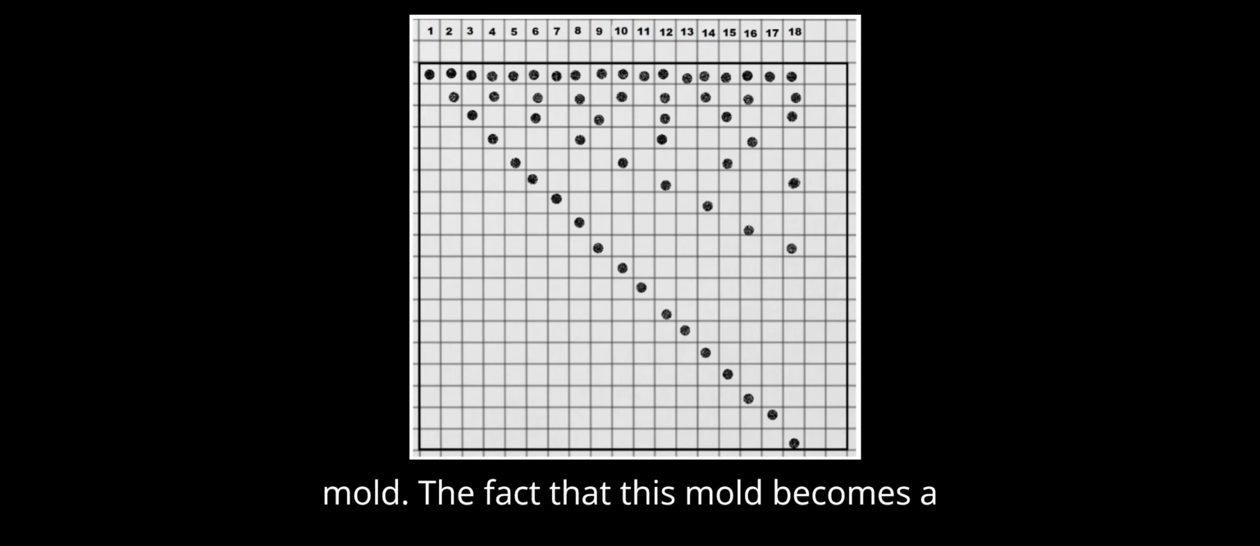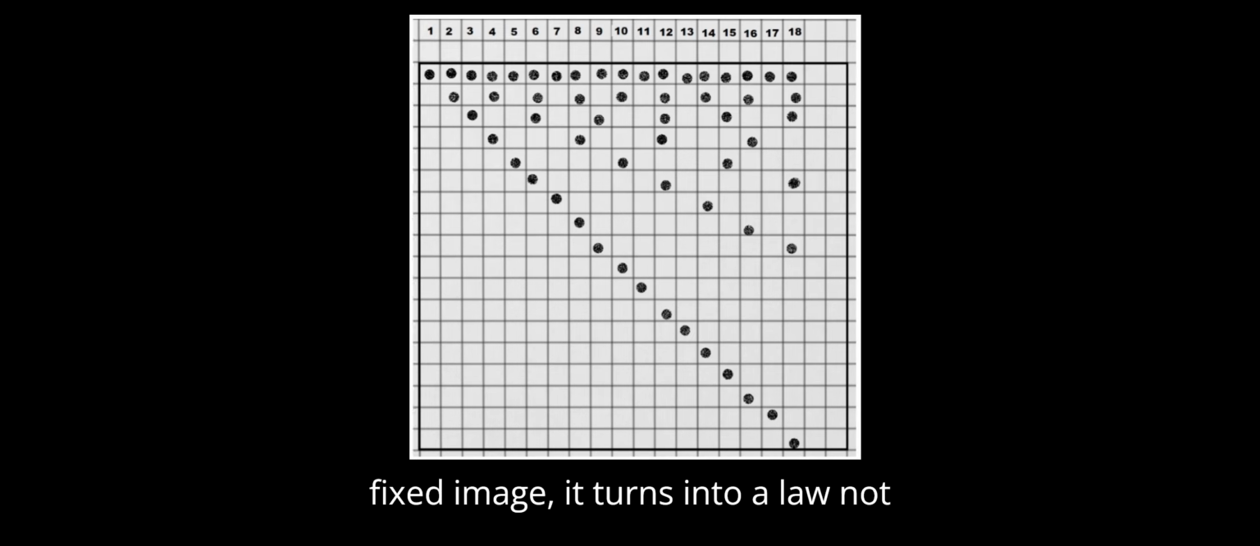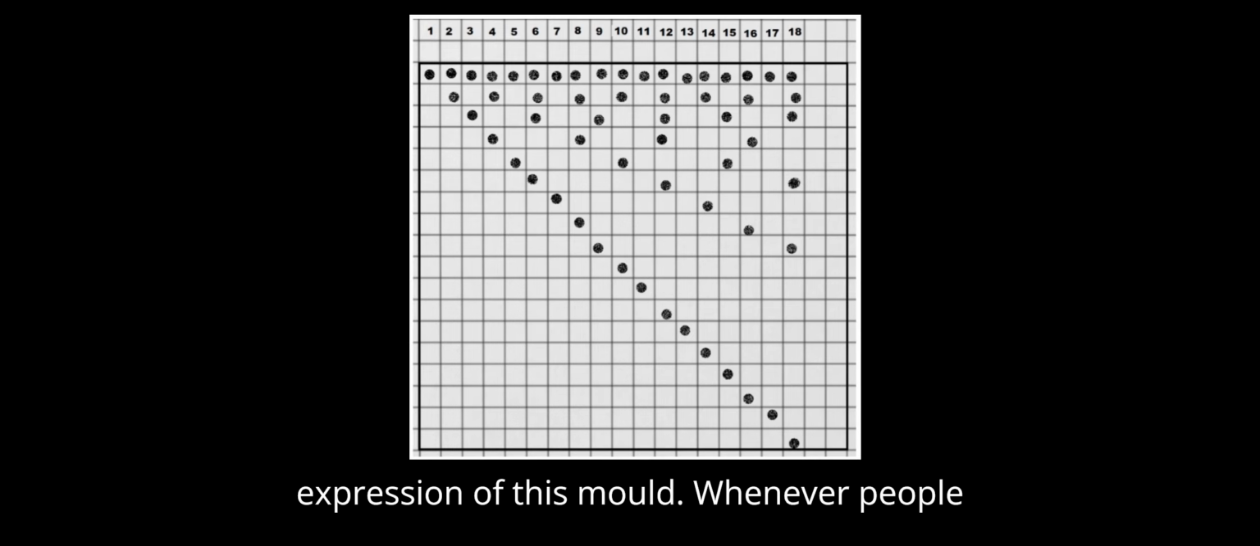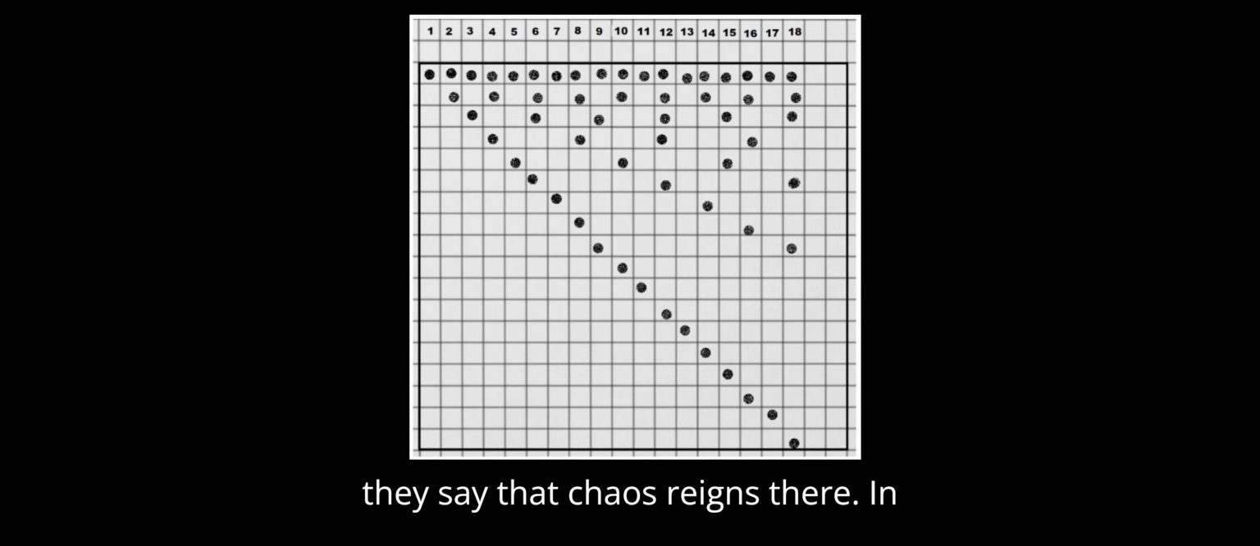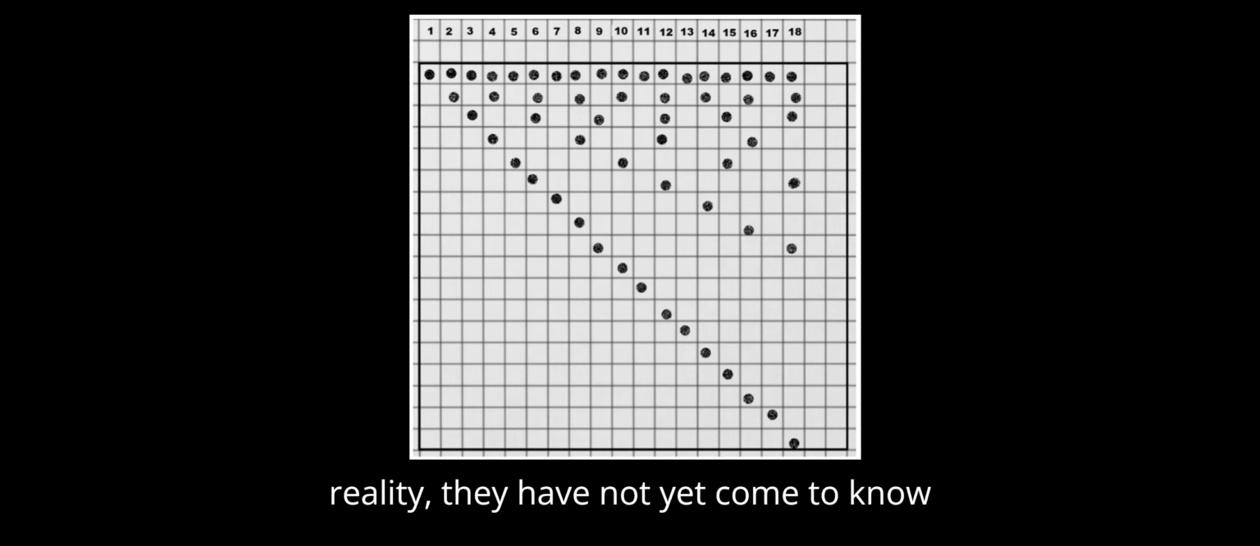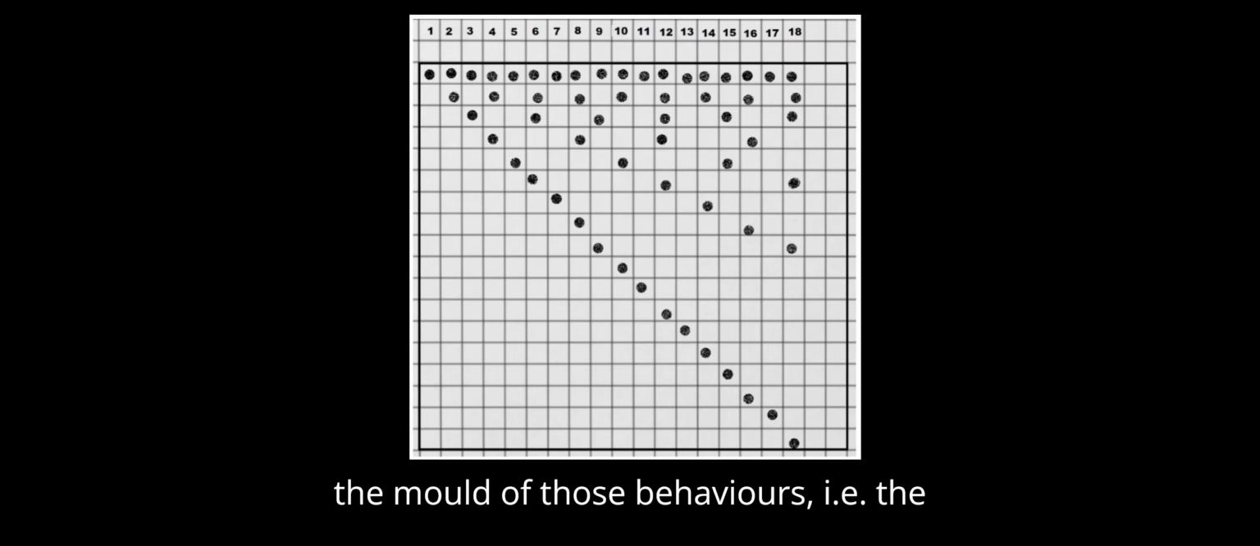The fact that this mold becomes a fixed image, it turns into a law not only mathematical, but also natural, so that by replacing the numbers with electromagnetic waves, or waves of various sizes, reality becomes the expression of this mold. Whenever people notice strange events in the environment, they say that chaos reigns there. In reality, they have not yet come to know the mold of those behaviors, i.e. the law that governs them.